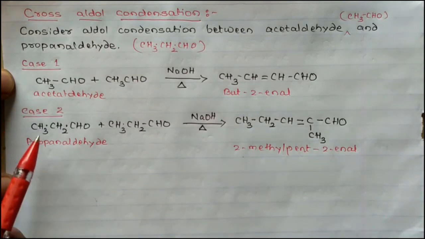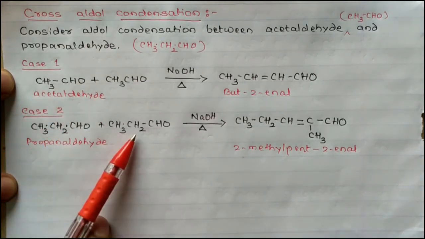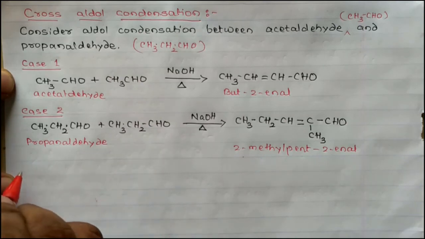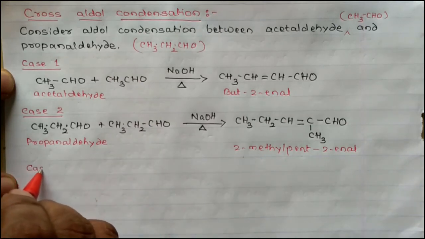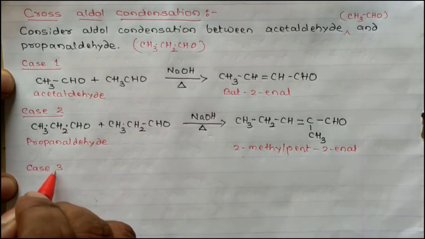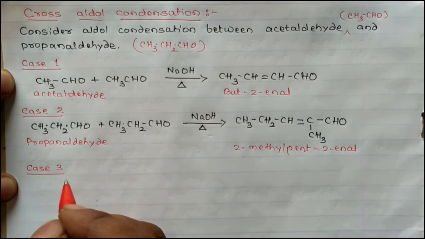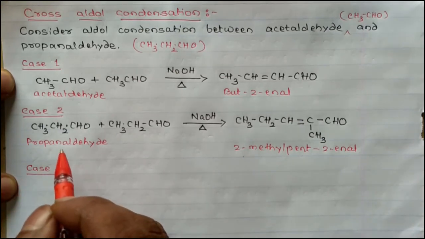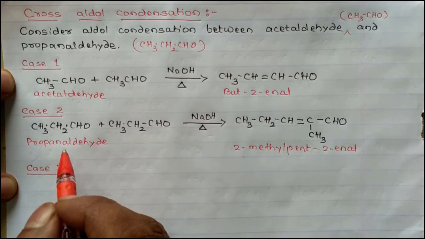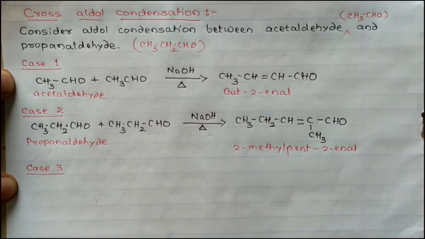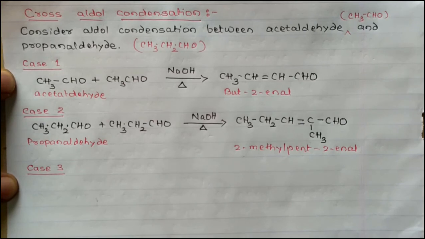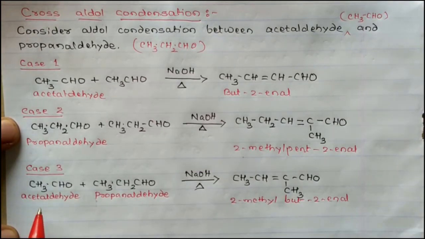In these two cases, the same molecules take part in aldol condensation. In case 3, we'll take different molecules. First acetaldehyde, second propanaldehyde. In the fourth case, propanaldehyde first, then acetaldehyde. This is the third case, in which acetaldehyde reacts with propanaldehyde to give 2-methylbut-2-enal.